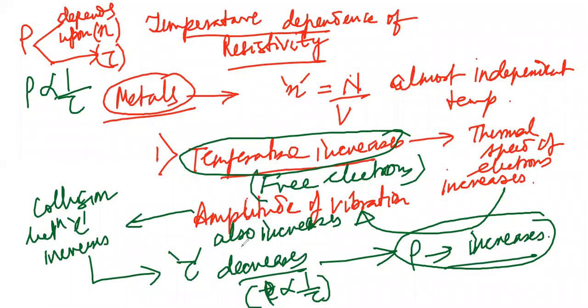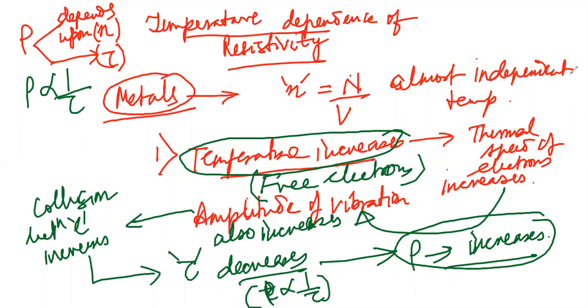As that increases, collision between the electrons increases. If the collision increases, average relaxation time decreases. Resistivity is inversely proportional to average relaxation time, so resistivity will increase. This is a very important thing I have tried to explain to you.